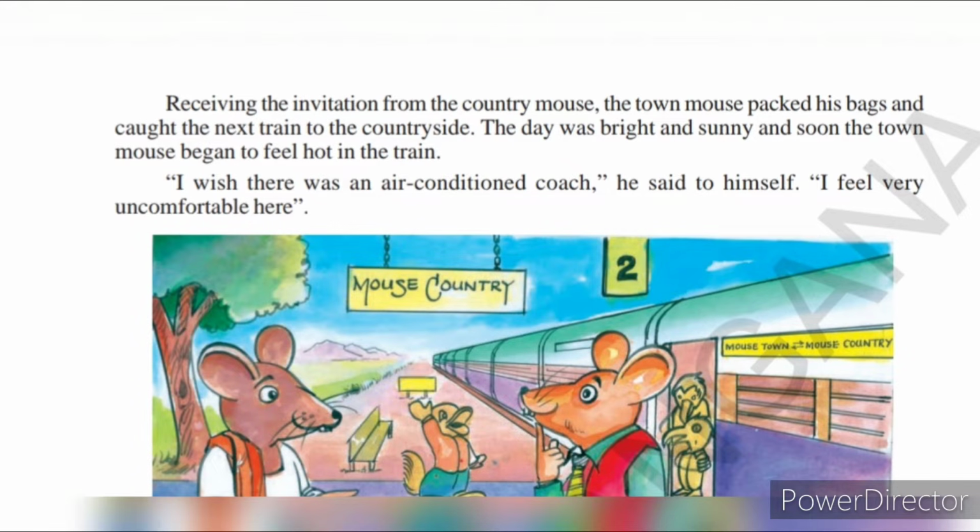The day was bright and sunny, and soon the town mouse began to feel hot in the train. So as soon as the town mouse received the invitation from the country mouse, what does he do? He packed his luggage and he caught the next train. He sat in the train. The day was bright and sunny, means it is a little bit hot. Sunny means hot, and soon the town mouse began to feel hot in the train.